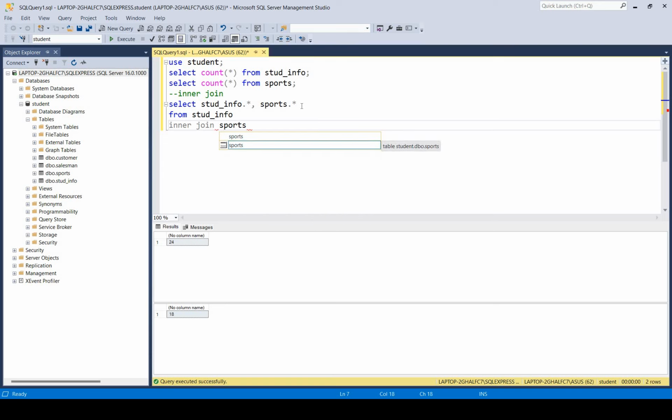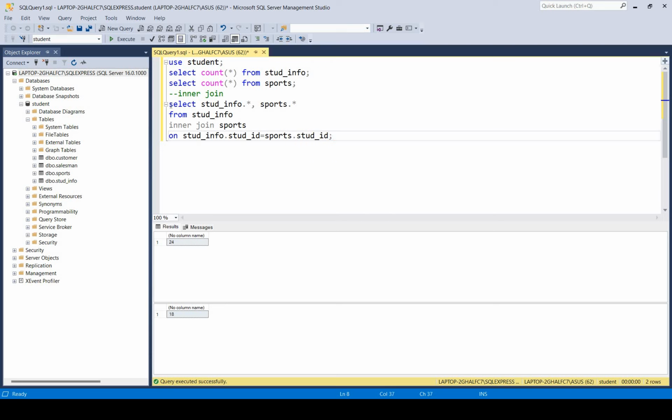So we just write the name of sports, and then on, this is the on keyword, on the basis of which column is common in both the tables. So stud id, this column is common in both the tables. So I just want to write stud info dot stud id equals to sports dot stud id.